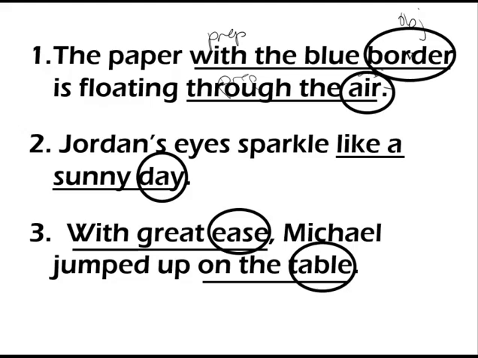Jordan's eyes sparkle like a sunny day. Preposition, object. Okay, modifiers. With great ease, preposition, object. Again, modifier, preposition, object. That is my modifier.